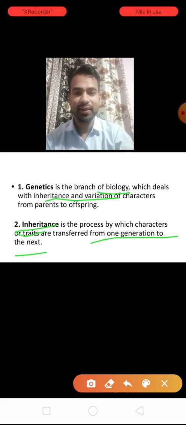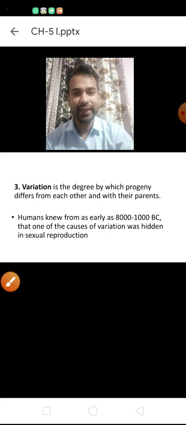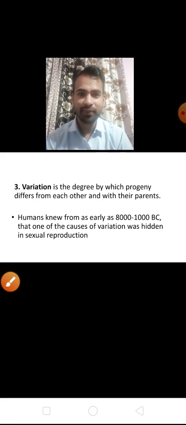Okay, clear? Next, variation. Variation, I told you, is the differences in traits of individuals and from their parents. It means the offspring produced from their parents will not look like each other.